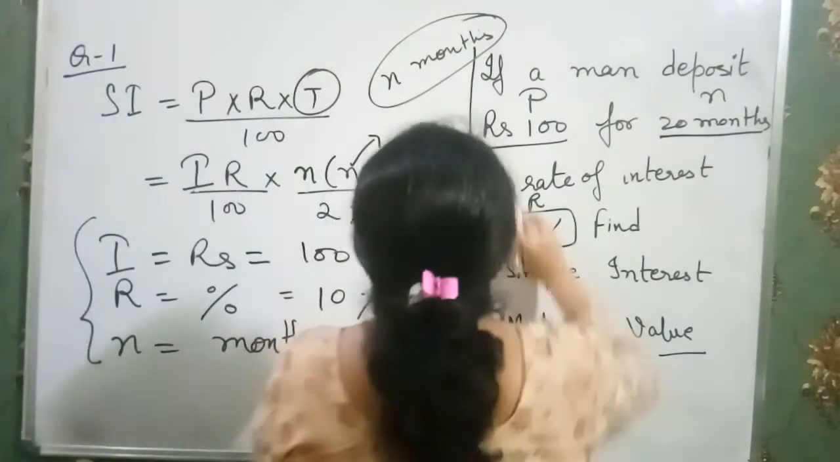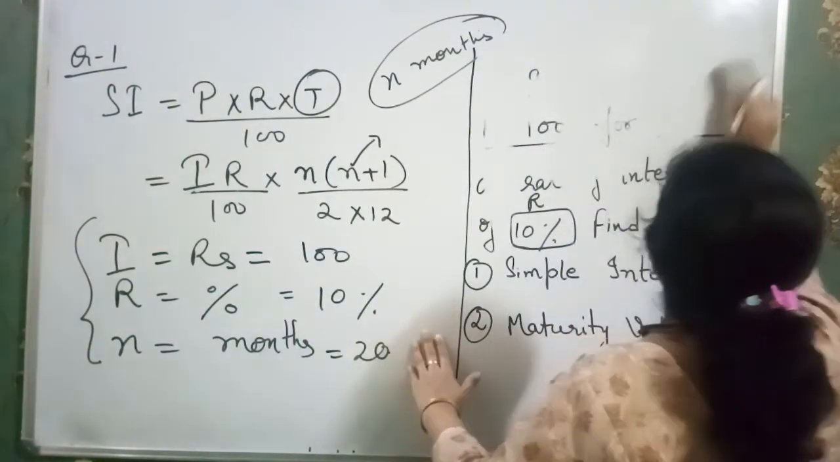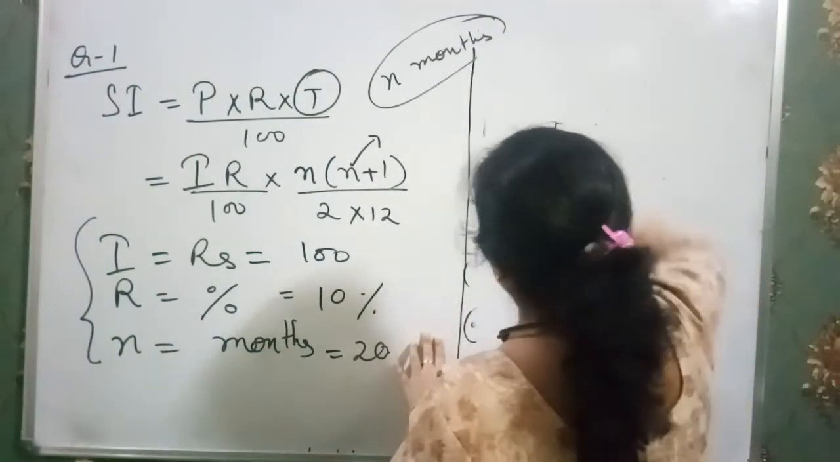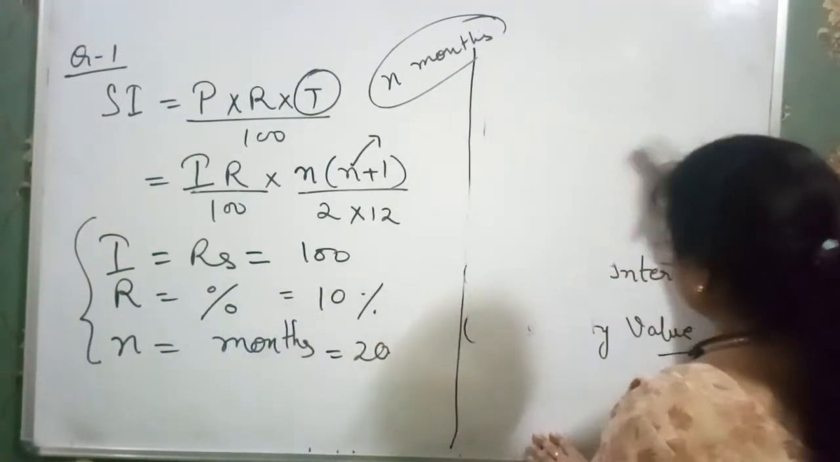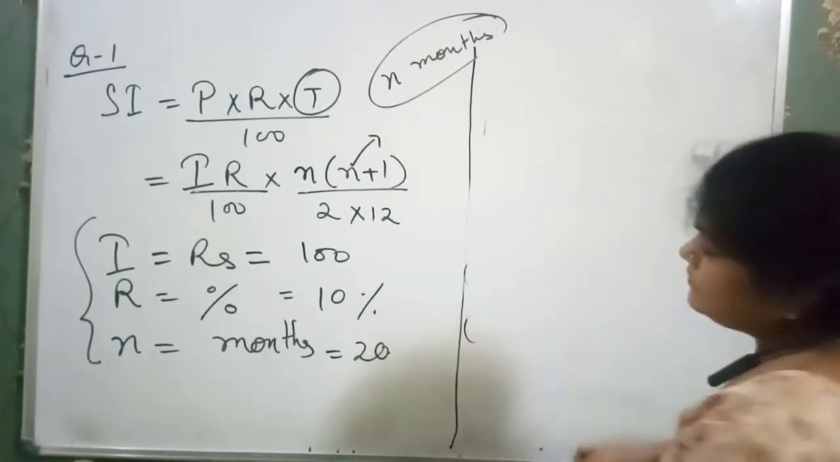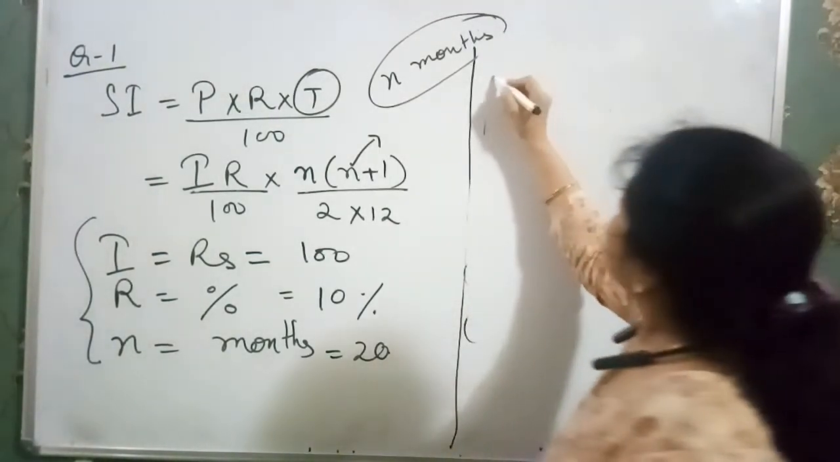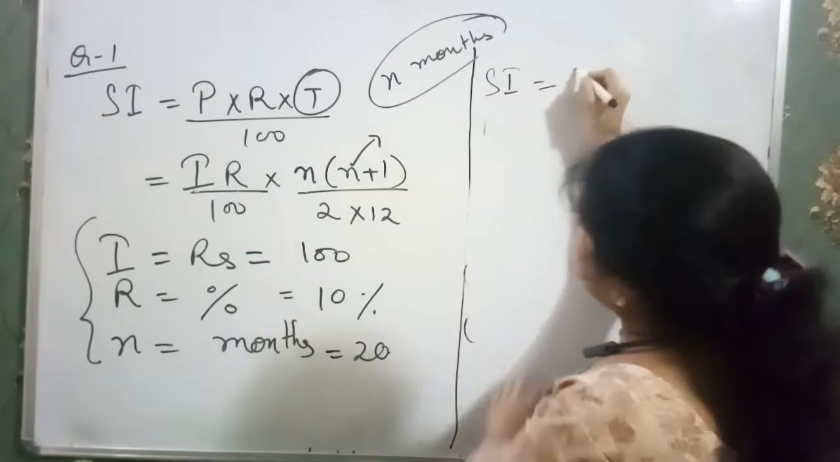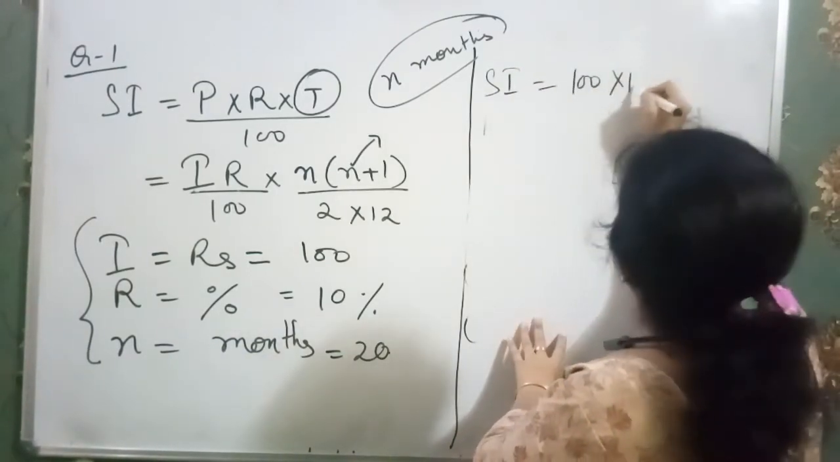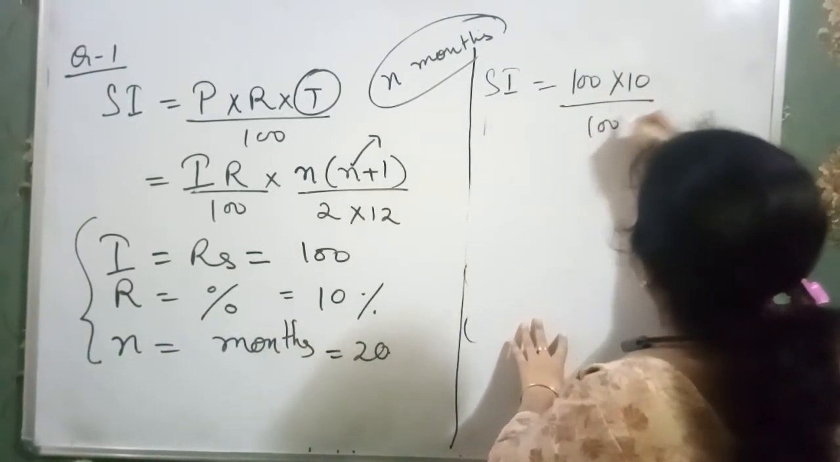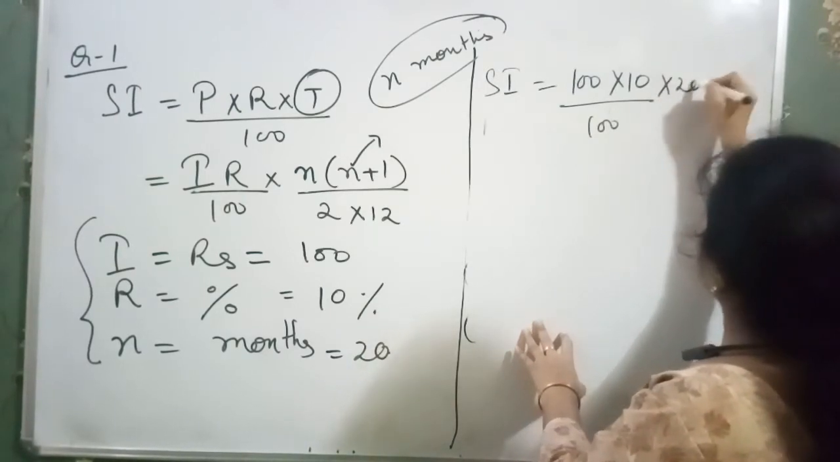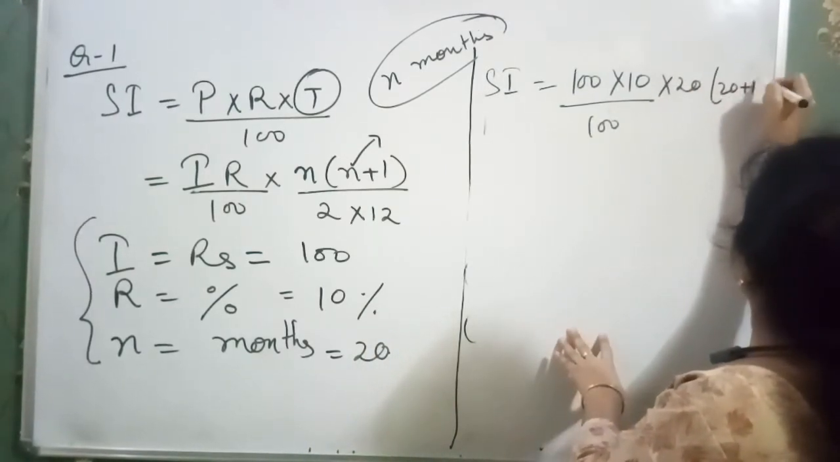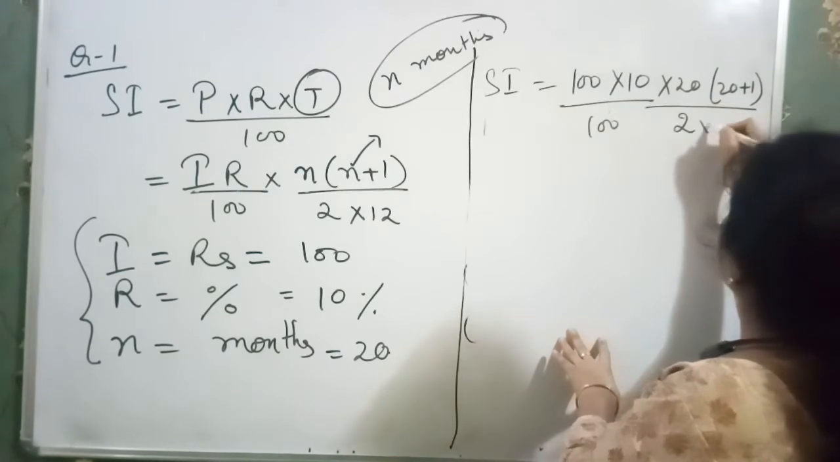Now I am going to solve the question. I think it's very easy. Just do the question on your own along with me and find out the answer. So we have simple interest equals 100, rate of interest is 10 over 100, and N is 20 into 20 plus 1 over 2 into 12.